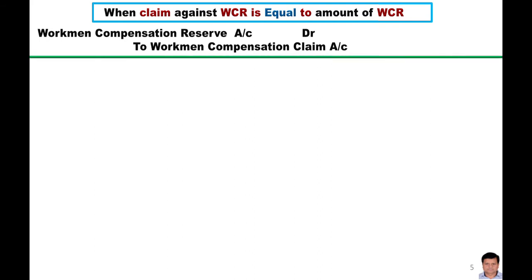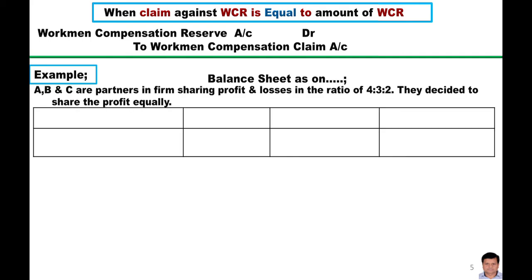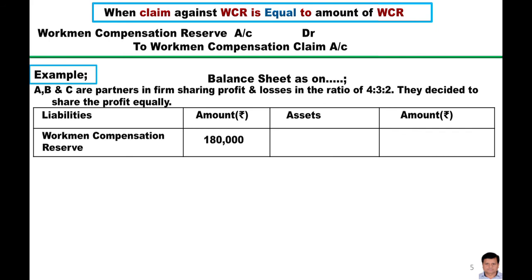This can also be understood with the given example. Now here is the balance sheet, and the amount of the workman compensation reserve given in the balance sheet is 1,80,000. And if you read the question, there were three partners A, B and C. Now they decided to share the profit equally, meaning this is the case of a change of the profit sharing